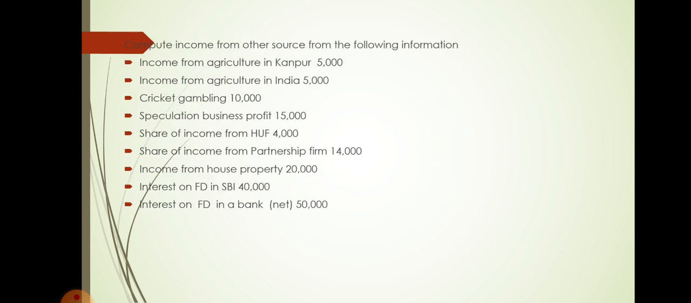First I'll give the explanation of how to solve this. So we will go for the explanation. So first point is that income from agriculture in Kanpur 5,000 is given. So any agricultural income you earned in India is exempted from tax under section 10. So it is not taxable here. Second one is income from agriculture in India 5,000. So in India again it is not taxable, it is exempted from tax.